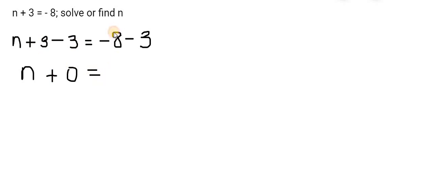And on the right, minus 8 minus 3, that's minus 11. Okay? So n plus 0, that's n, equals minus 11. Now, so far, we've dealt with questions that involve using subtraction as the opposite sign to make the letter stay on its own. Now we're going to flip that around and see how it works. Okay? We'll go into a few questions shortly.